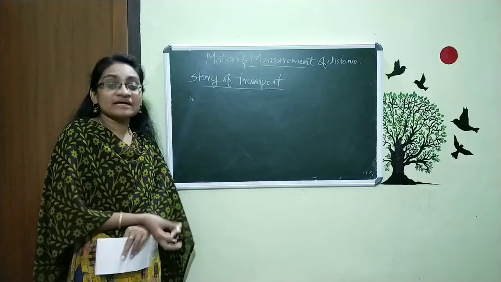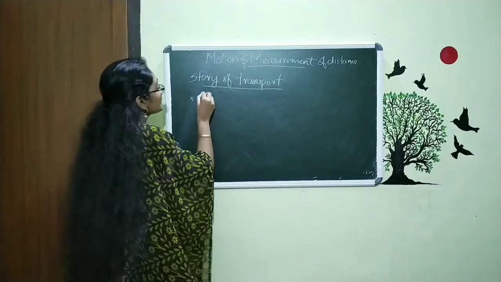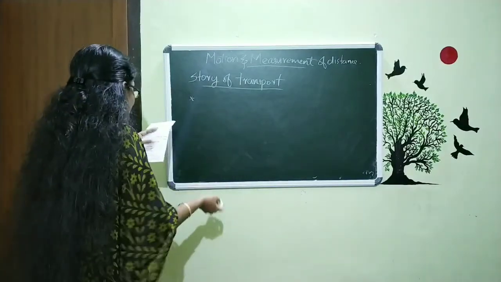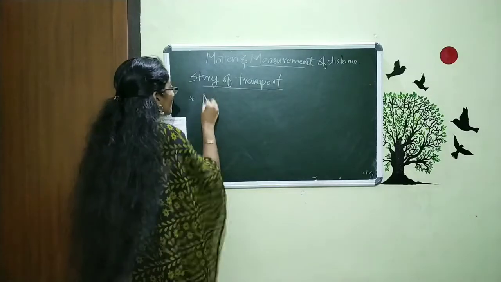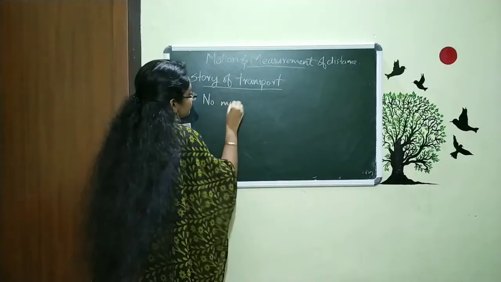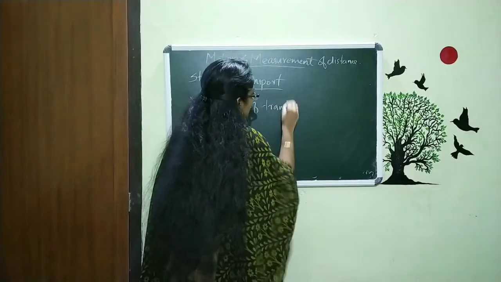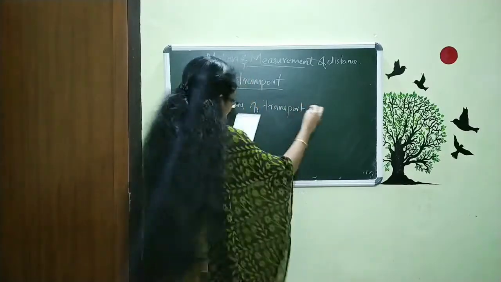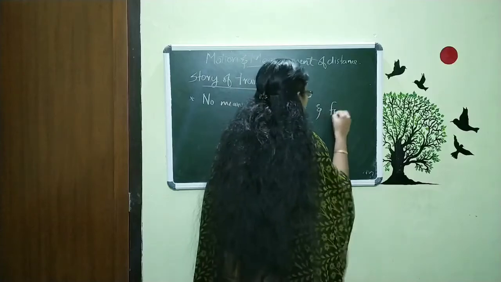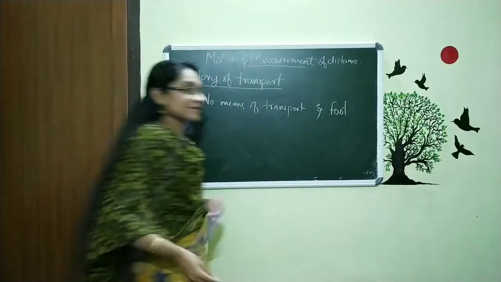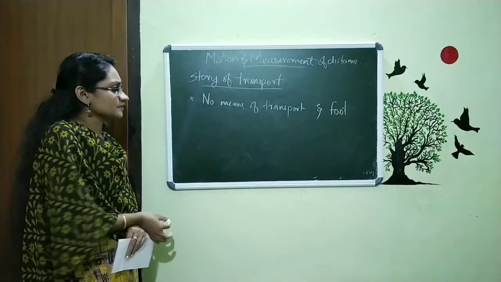And then how did we travel? We traveled by walking. That means there was no means of transport, and we used to travel on foot. That means we were walking.